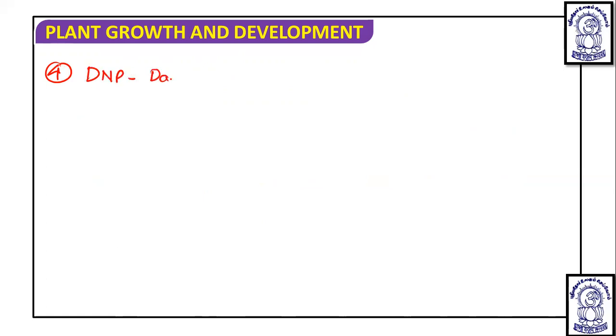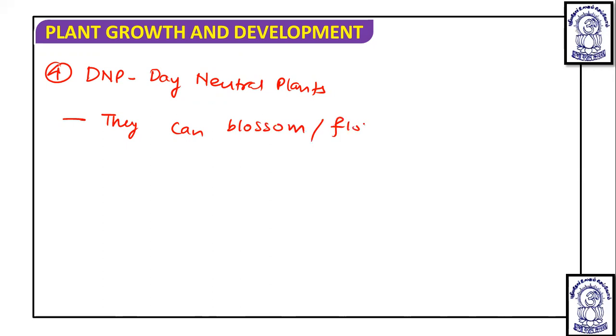Okay, then the fourth category is DNP, that is day neutral plants. These day neutral plants can blossom or flower throughout the year.